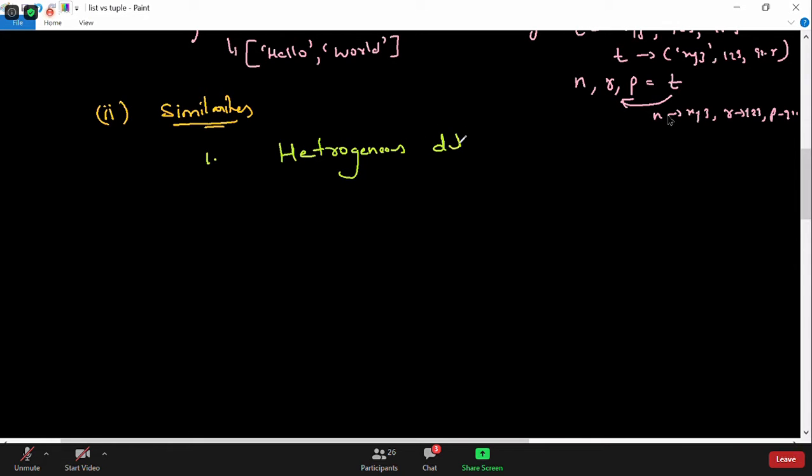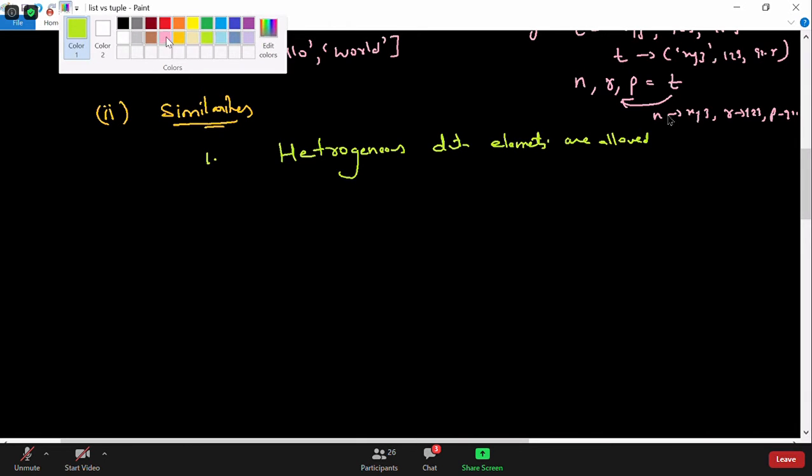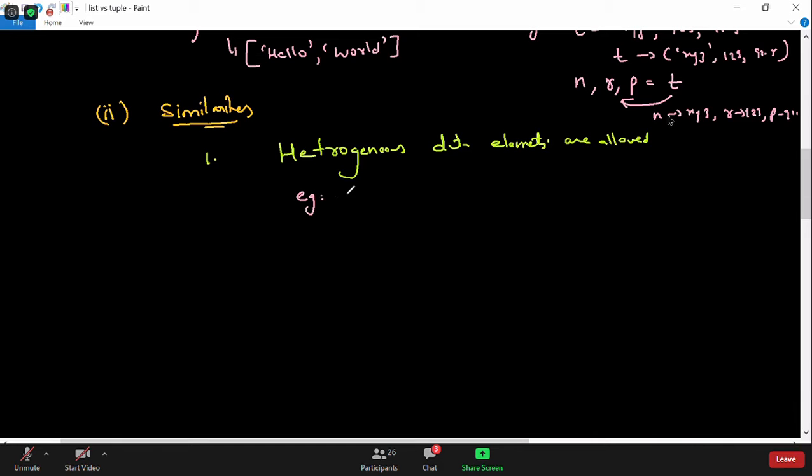Heterogeneous data elements are allowed. In both of them, whether it is a list or a tuple, heterogeneous data elements are allowed. For example, I can create a list with square brackets and write the data as 1, 2, a floating point data, a string data, a complex data. We already saw that we can have heterogeneous data elements in a list.